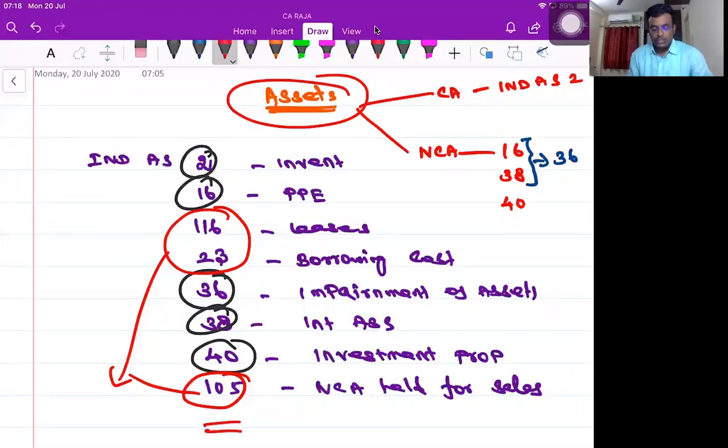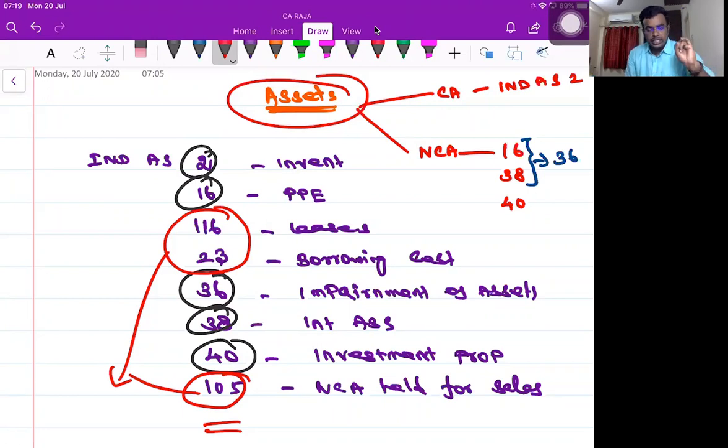Same with 105, non-current assets held for sale. I have a factory. I'm planning to sell that factory to outside people. I'm not in a position to run the factory. Now those are non-current assets held for the purpose of sale. So again, it talks about an asset, but not directly. The asset would have been recognized already. Now that the asset is held for a different purpose, what to do? Since that area is also talking about an asset, we grouped it under the category called assets.